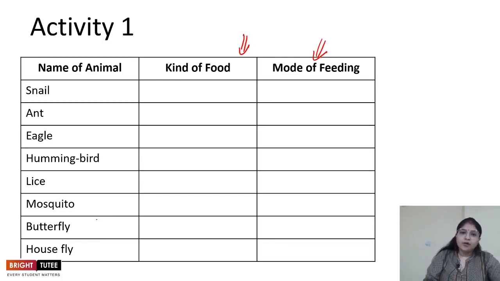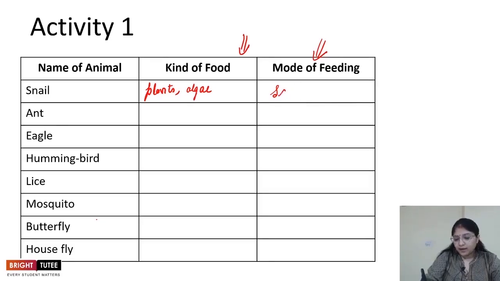So let's perform this activity. First of all, let's talk about snails. You must have seen snails; they are usually visible during the monsoon season, right? Snails usually feed on plants, algae and fungi. What is the mode of feeding? They eat by scraping, right?